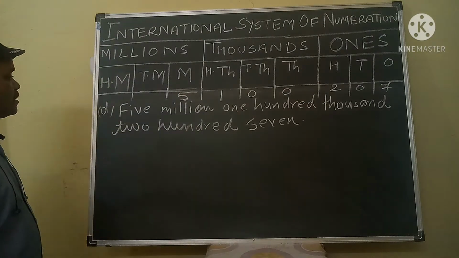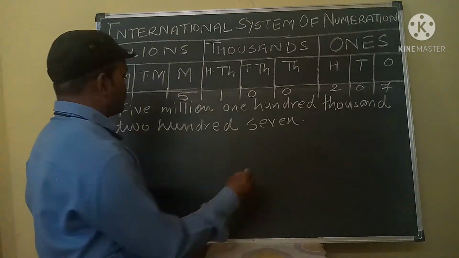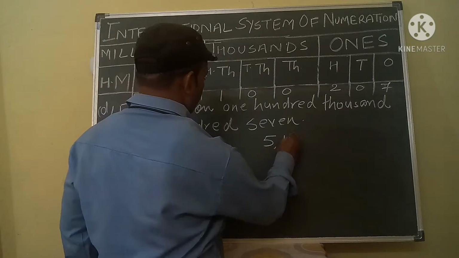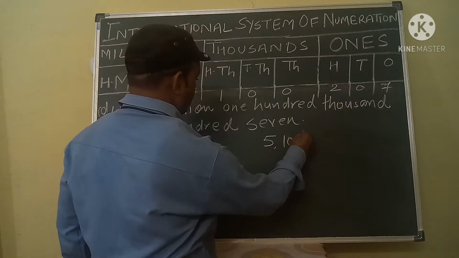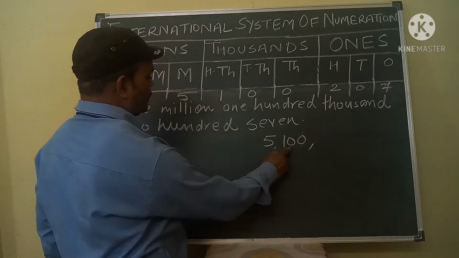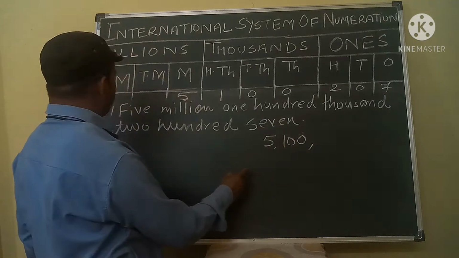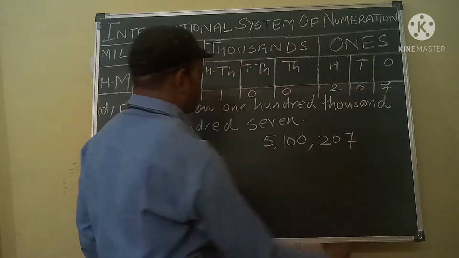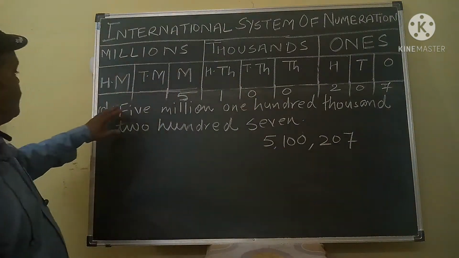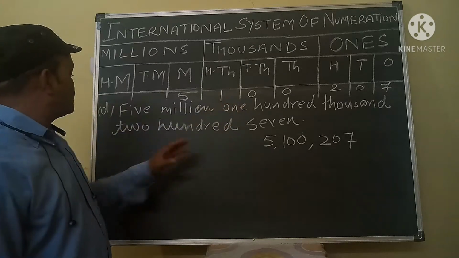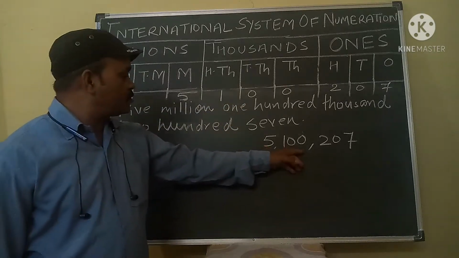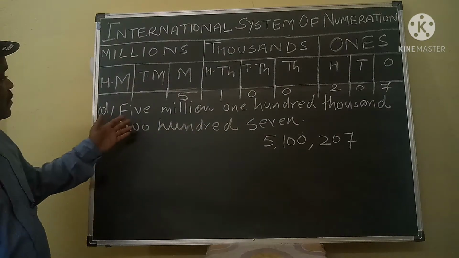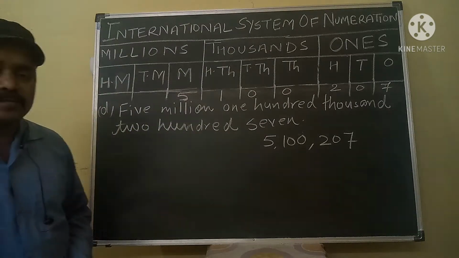So this number you can write 5,100,207. This is the required answer for the given question.